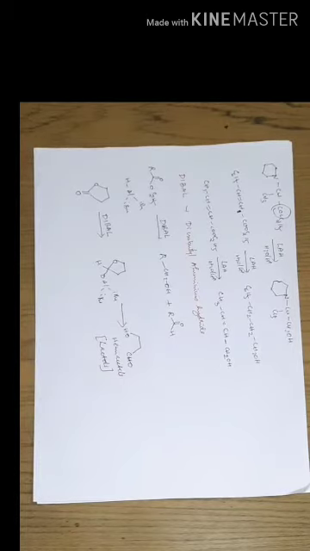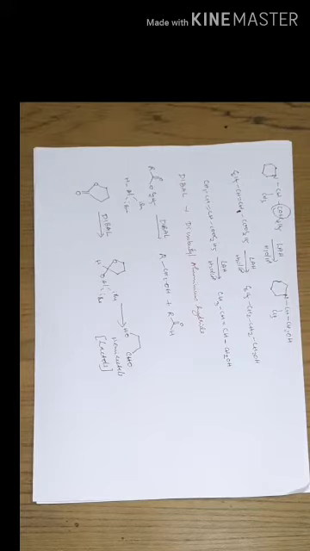Lactols are the products formed by the reduction of cyclic esters, which are generally called lactones. So lactones will give lactols upon reduction using diisobutyl aluminum hydride. Okay, these are some examples for the reduction of esters in presence of metal hydrides.